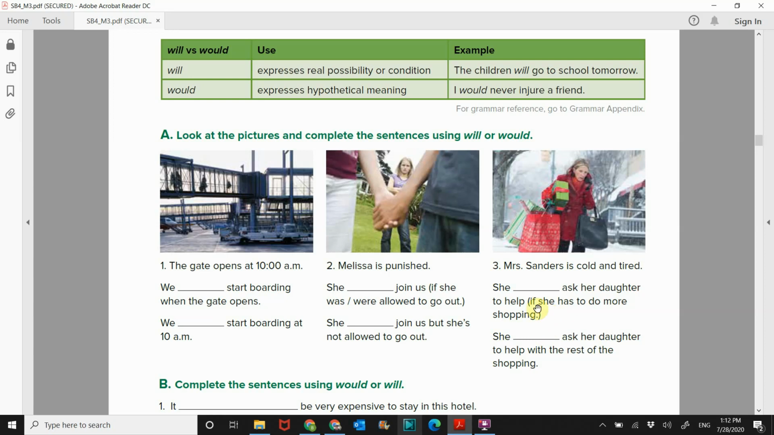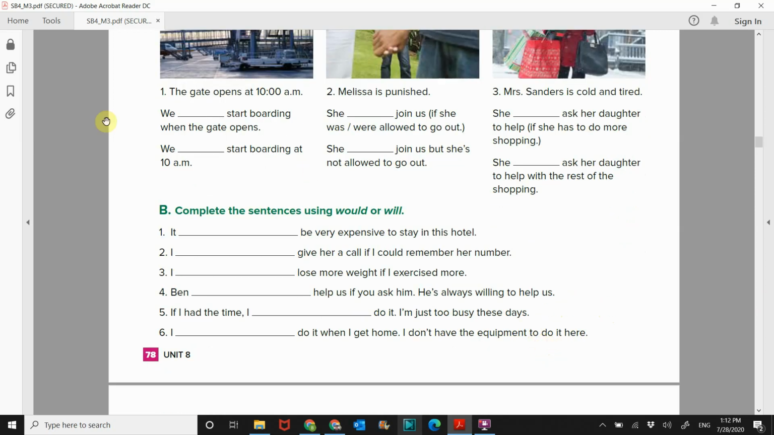In this case, there's no conditional. There's no if. So she will ask her daughter to help with the rest of the shopping. So there is more shopping, and she will ask her daughter to help. So that is the difference. Would, will. Next exercise. Same concept. Would or will.